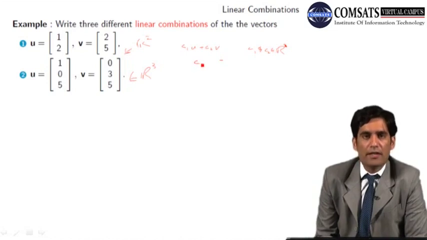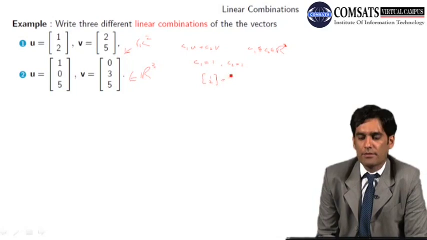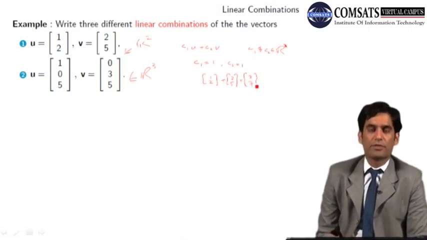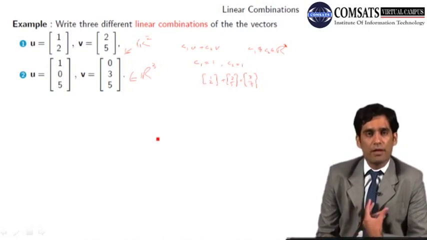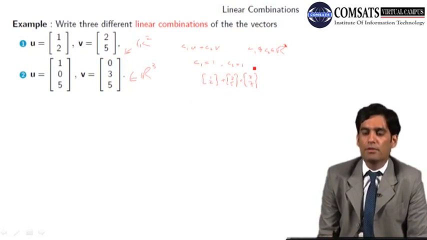So let's take, I have to write any three linear combinations. Let's say I take C1 equals 1 and C2 equals 1. So I am having a linear combination (1, 2) plus (2, 5), and the answer is (3, 7). So this is one linear combination. How many possible values are there for C1 and C2? Infinitely many, because these are from the set of real numbers.